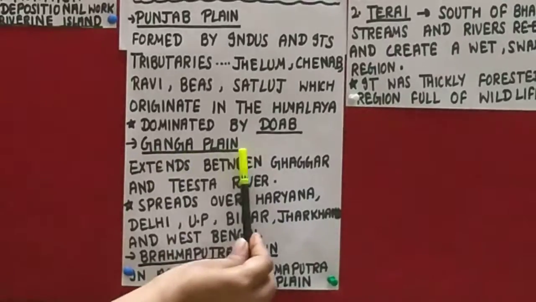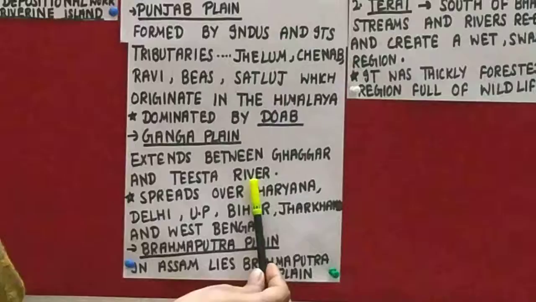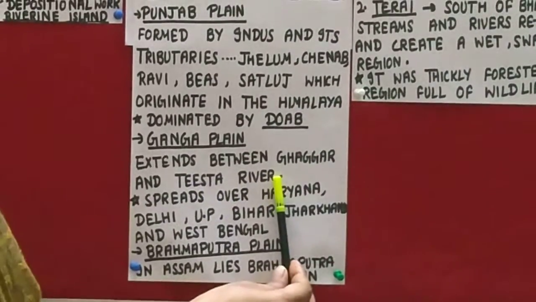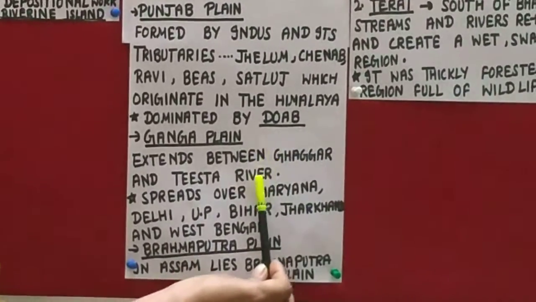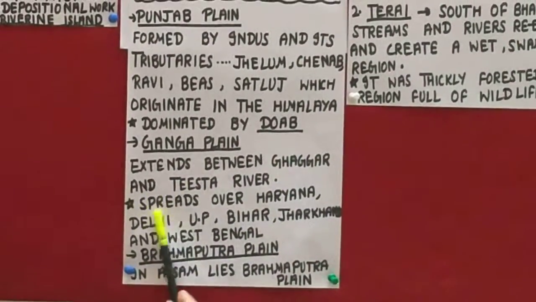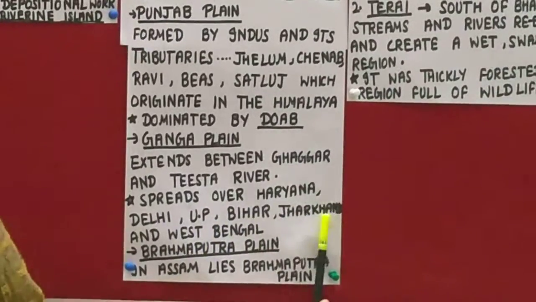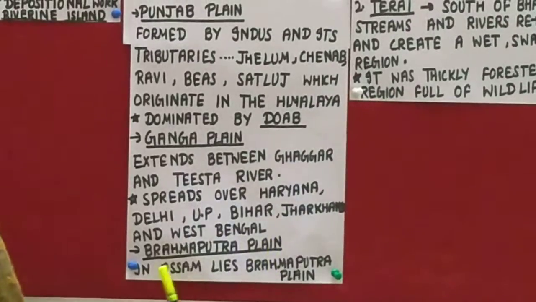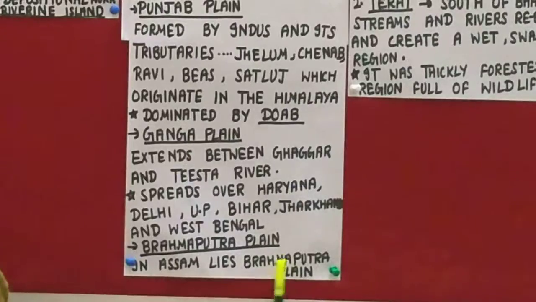Now the next region is the Ganga plain. It extends between the Ghaggar and Teesta river. I think all of you are aware that the Teesta river flows from Sikkim. It originates from Sikkim, and then it joins the river Padma in Bangladesh. Then it spreads over Haryana, Delhi, UP, Bihar, Jharkhand and West Bengal. Then the Brahmaputra plain lies in Assam, and it is also known as the Assam plain.